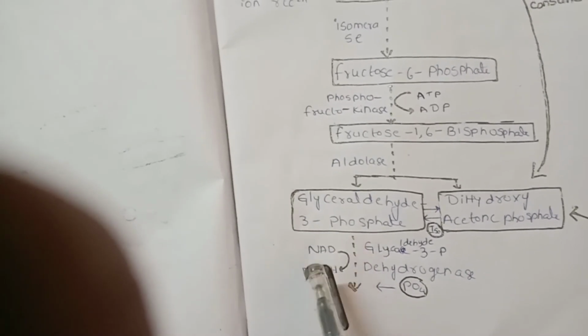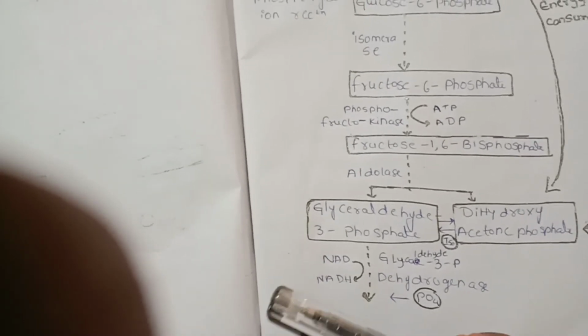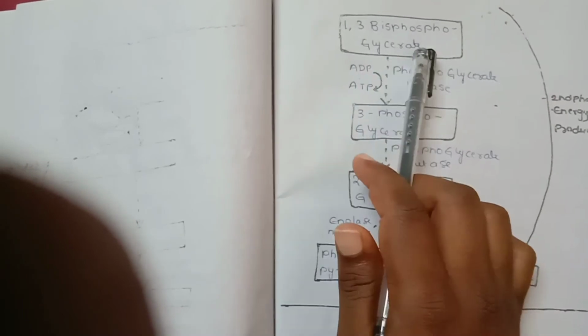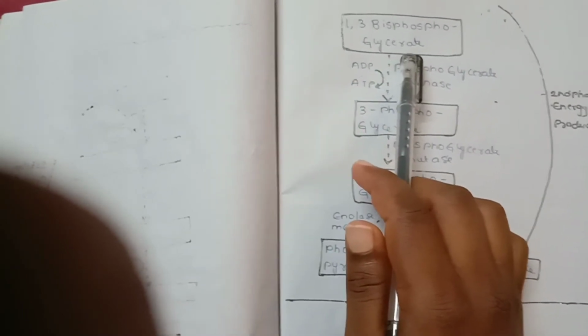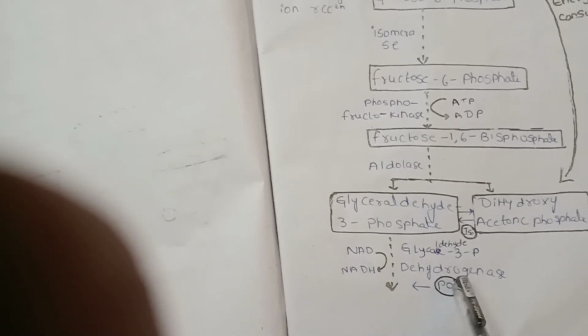The glyceraldehyde 3 phosphate is converted into 1,3 bisphosphoglycerate by the enzyme glyceraldehyde 3 phosphate dehydrogenase. NAD is reduced into NADH, and inorganic phosphate is utilized.